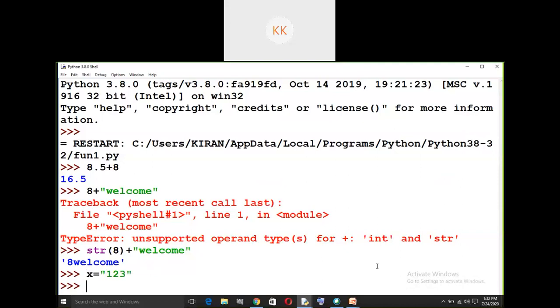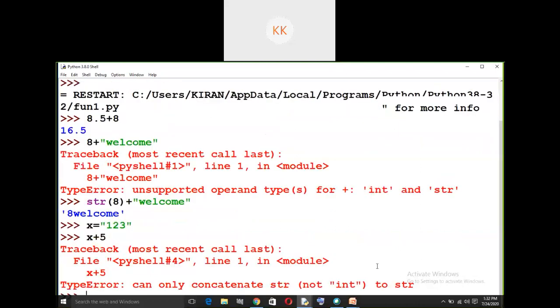This is a number given in a string. So I want to add 5 to it. If I say x plus 5, that will give an error because x is a string and 5 is an integer. So instead, what I should do is write int of x.